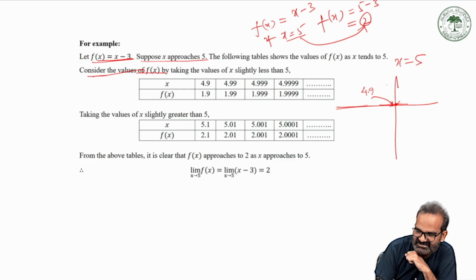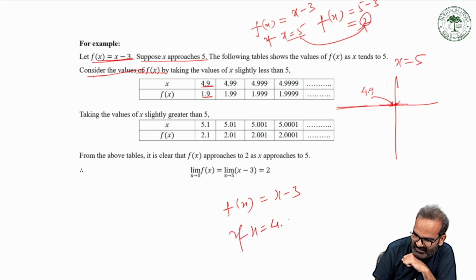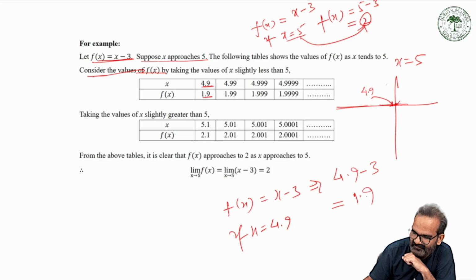So look at this table. If x is 4.9, the value of f(x) is 1.9. Here, f(x) is x minus 3, and if x is 4.9, put 4.9 here. This means 4.9 minus 3, what is left? 1.9, right?